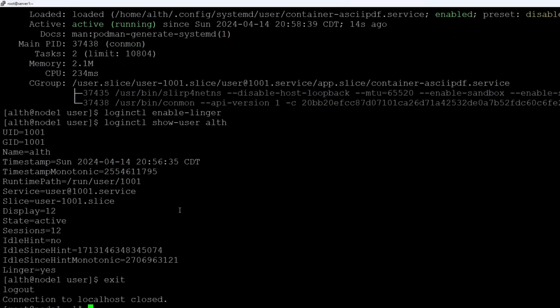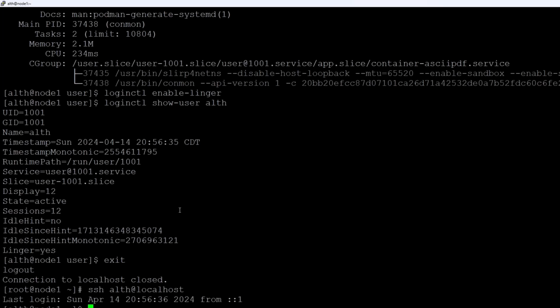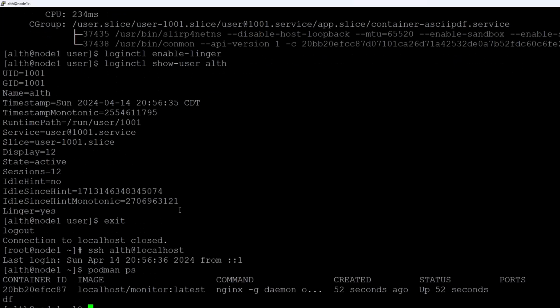I'm going to exit it. When I log in, you can see the pod must be running. If it's not running, then you have failed. That's it. Oh, great, the pod is running, right? If you reboot the server and log in, you can see it's still running.